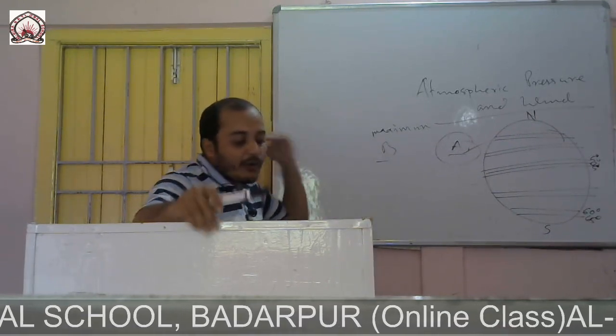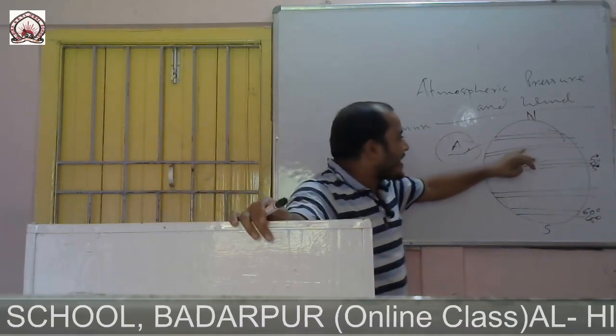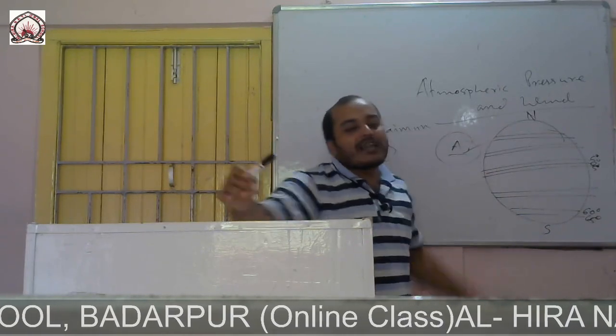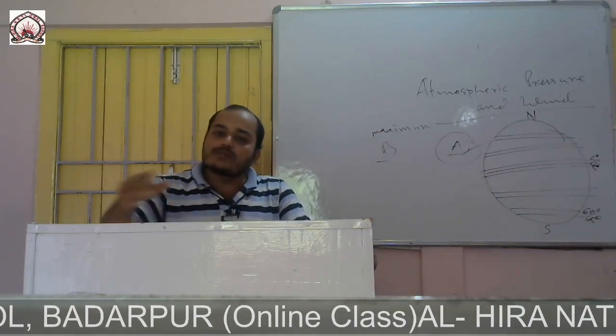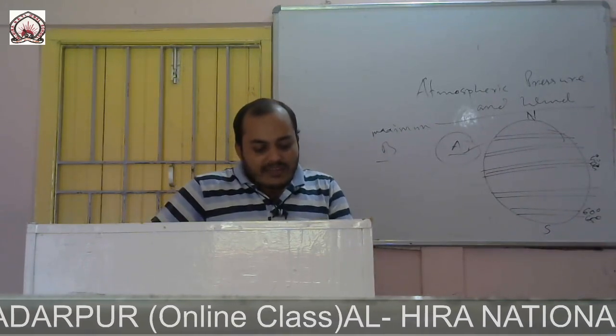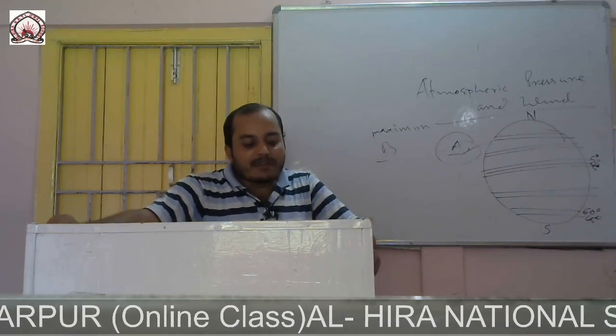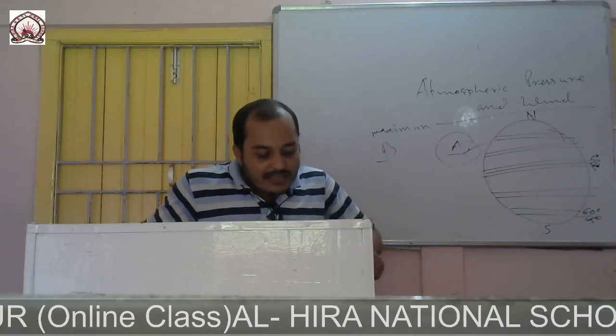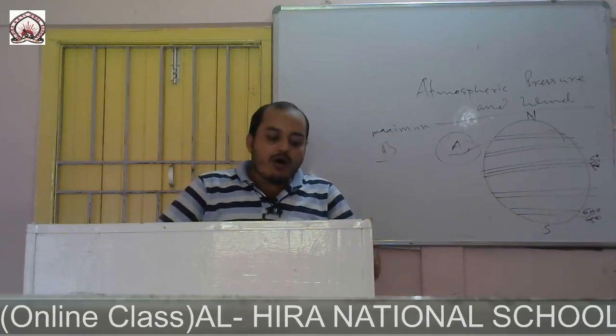And anti-trade wind. It is from the high pressure belt to the subpolar low pressure belt. When the wind moves, it is anti-trade wind, and the direction in the northern hemisphere is southeast, and southeast direction in the southern hemisphere.